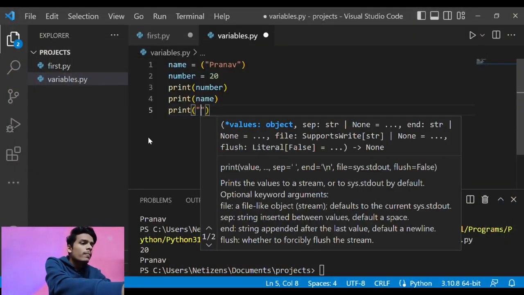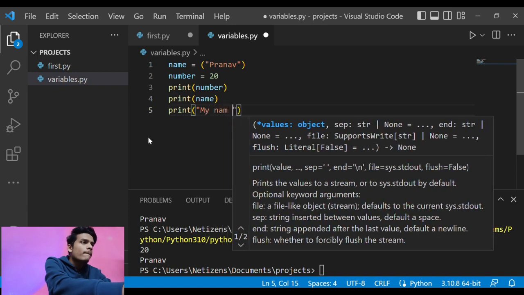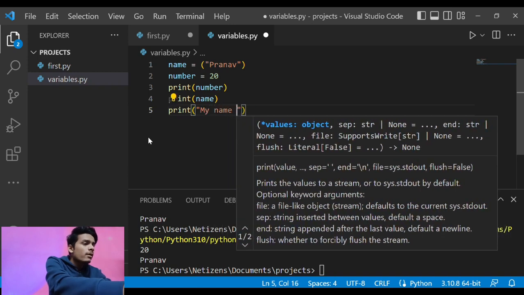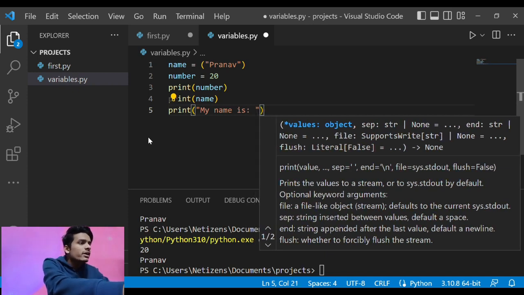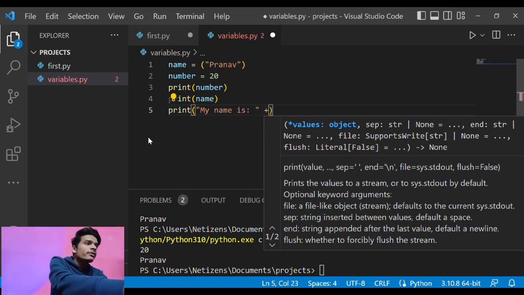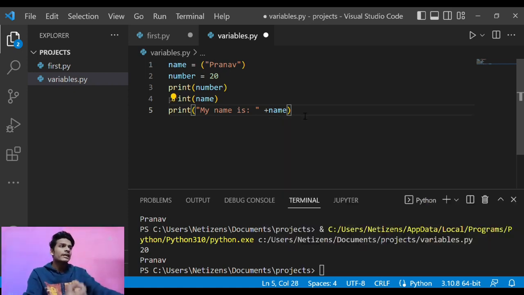Here you go. My name is, and a space here, and then you just need to put a plus and enter the name variable, and this name variable is this variable you can see here. So this is what you need to understand in concatenation.